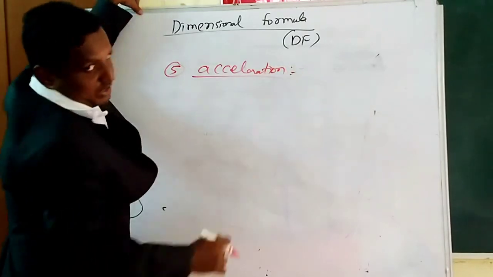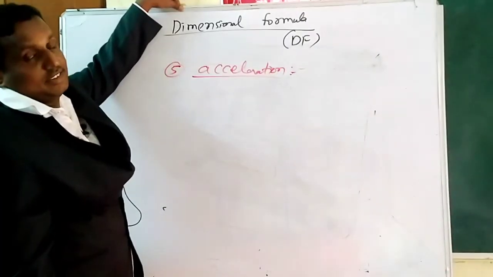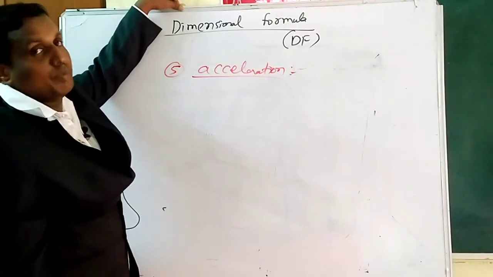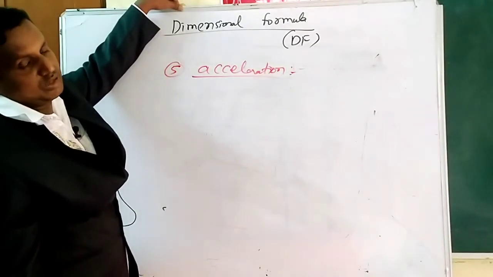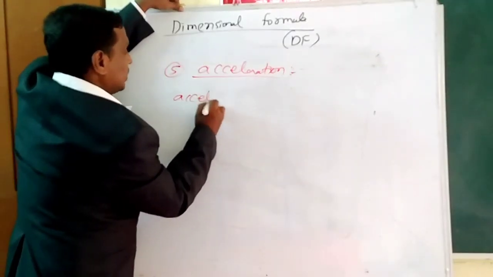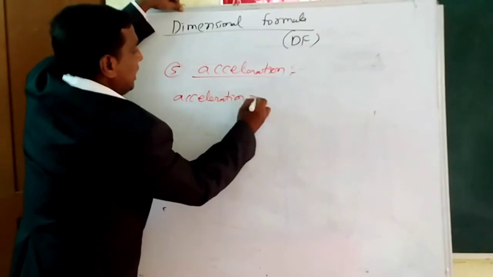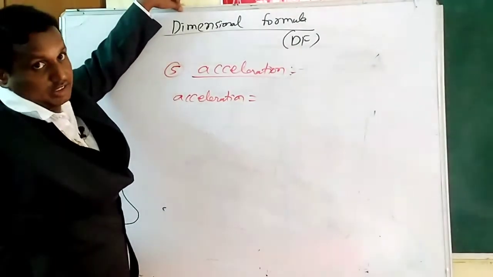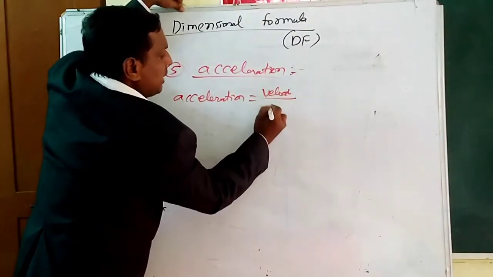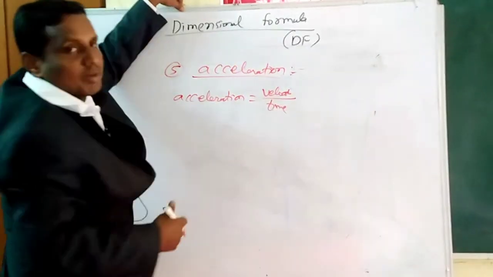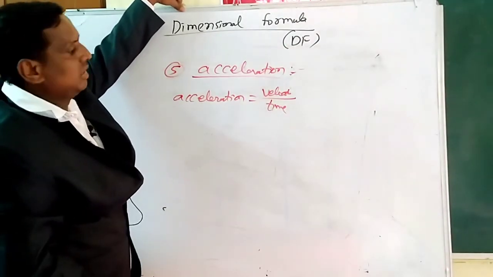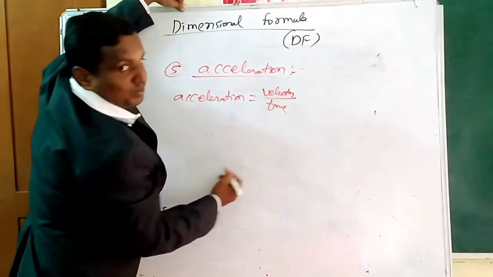Acceleration symbol small a. What is acceleration? Velocity is displacement by time, that is rate of change of displacement. What is acceleration? Simply we can say rate of change of velocity is called acceleration. We can write velocity by time, or change in velocity by time also. We are writing the dimension formula, that's why I am taking this general formula. Generally, simply velocity by time.